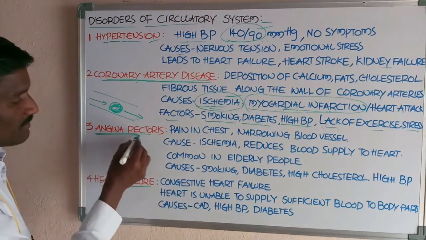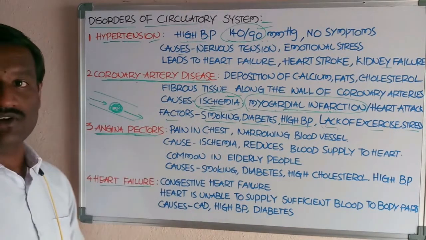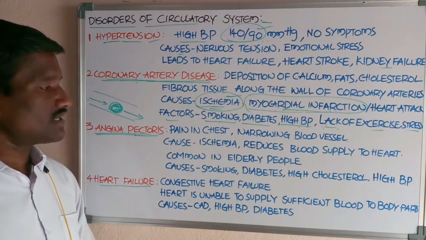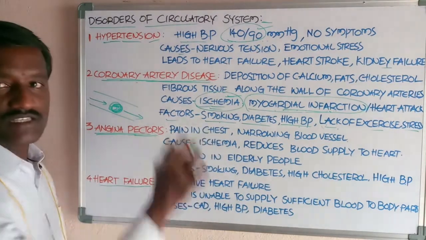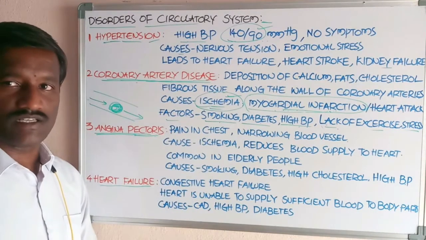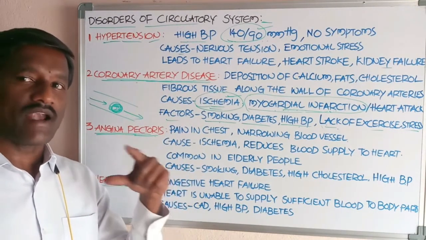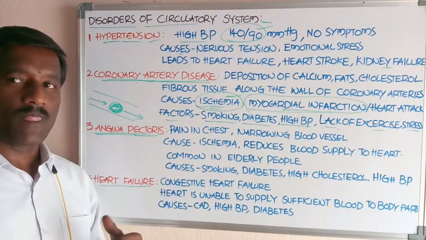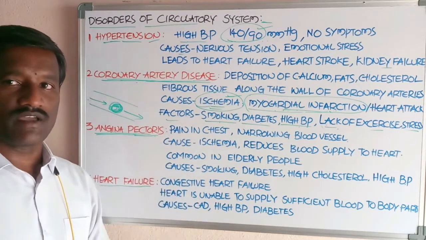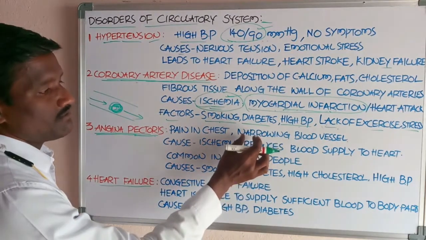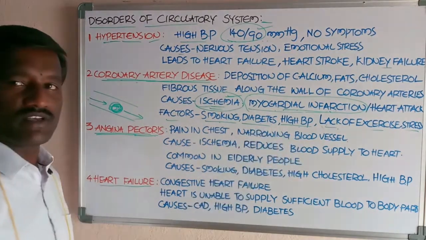And angina pectoris. What is the meaning of angina pectoris? Angina pectoris means pain in the chest region, and it is most common in elder people, adults above the age of 45 years. Okay, and it is symptomized with narrowing of the blood vessel.